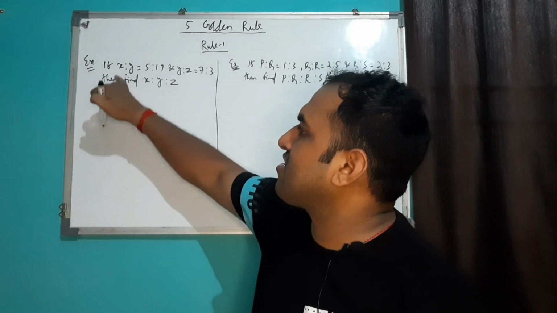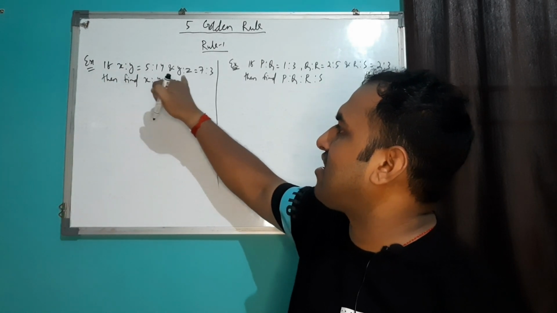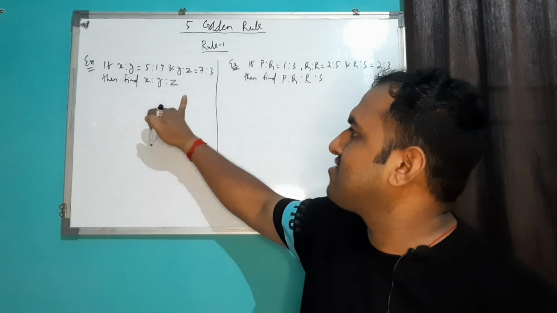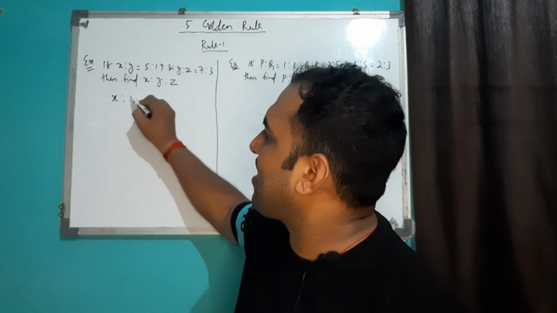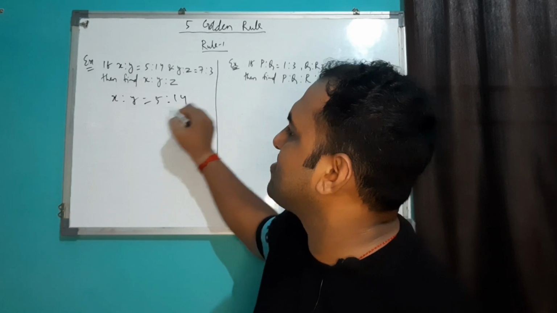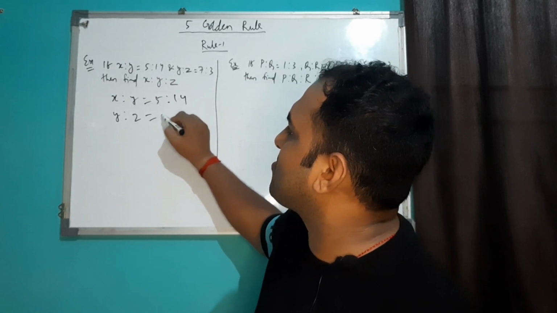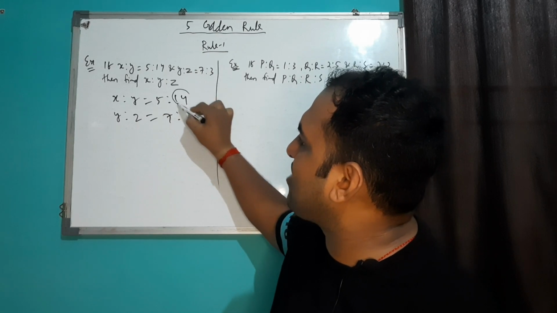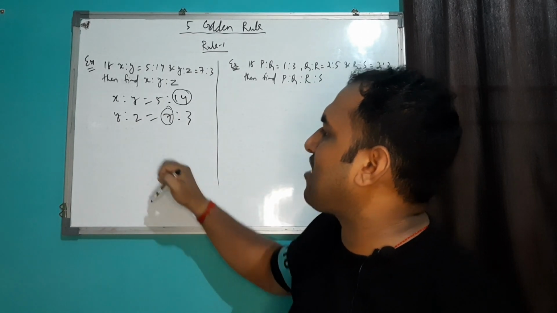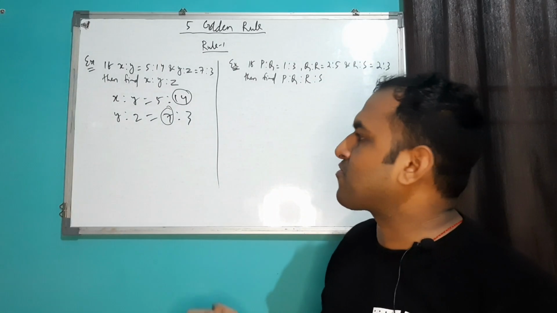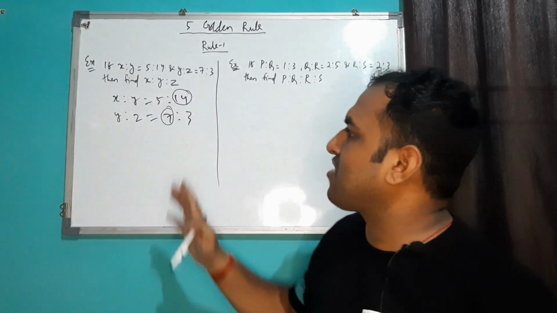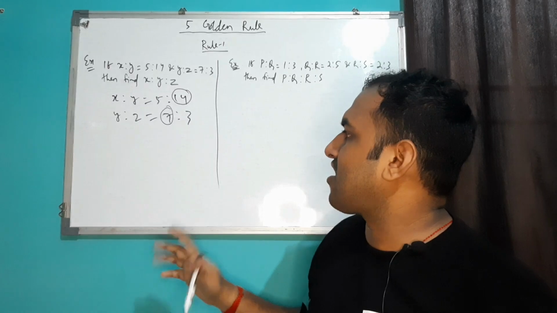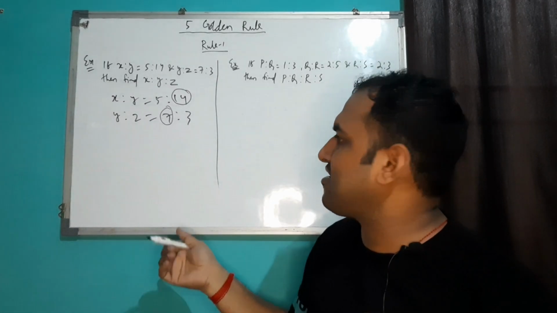So this is the first example. If x is to y is equal to 5 is to 14 and y is to z equal to 7 is to 3, then find x is to y is to z. So you can see here x is to y equal to 5 is to 14. Similarly, y is to z equal to 7 is to 3. So in the first case, value of y is 14 and in your second case, value of y is 7. तो आपको कैसे करना है मुझे नहीं मालूम, but we have to make the value of y equal in both the cases. अगर आप देखेंगे तो ये तो इजी सा सवाल है.